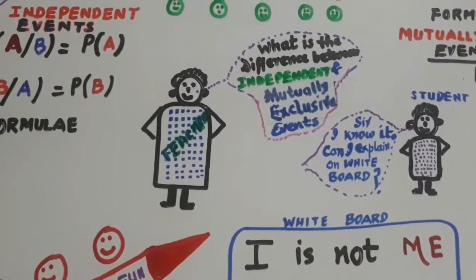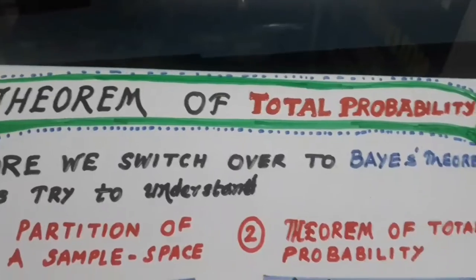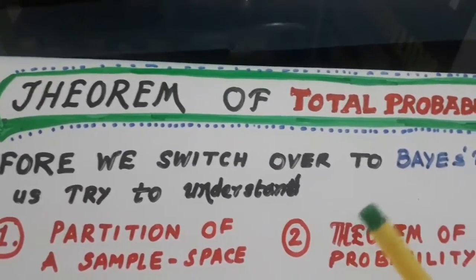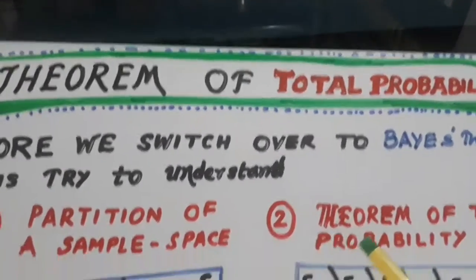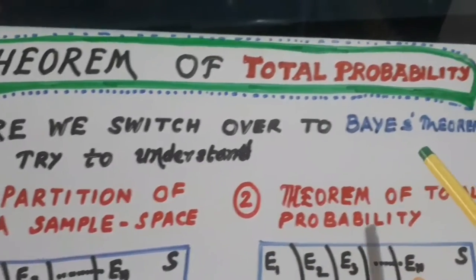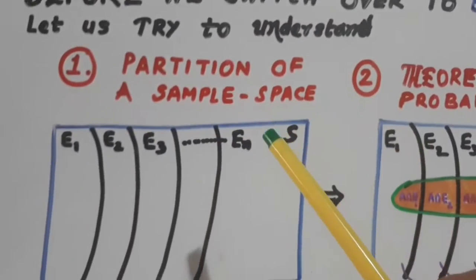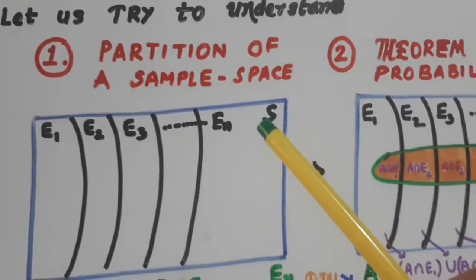Now let us go to the theorem of total probability. This is a must before we switch over to Bayes' theorem. Let us try to understand. Number 1, partition of a sample space.